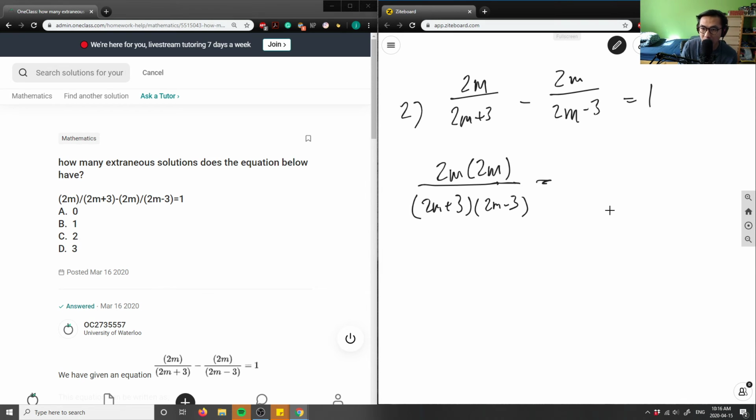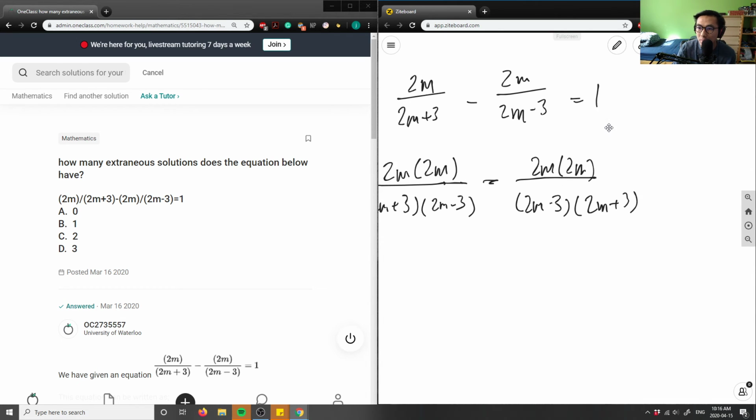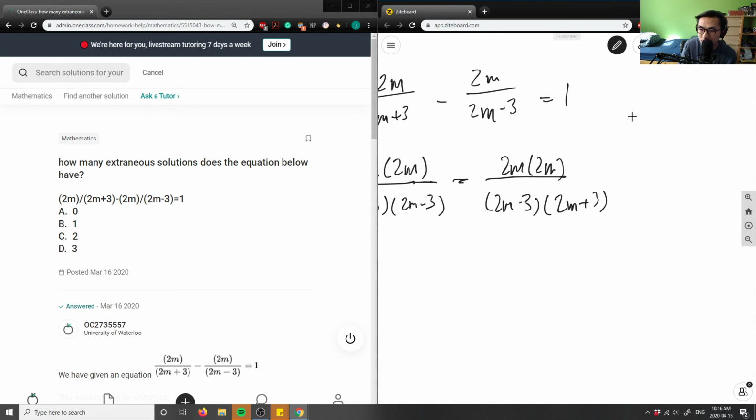And similarly, with this one here, I have 2m minus 3. I'm going to have to multiply that by 2m plus 3 to get the same denominator. And then I can do the exact same thing. It's 2m times 2m here, and that's going to equal 1, right?